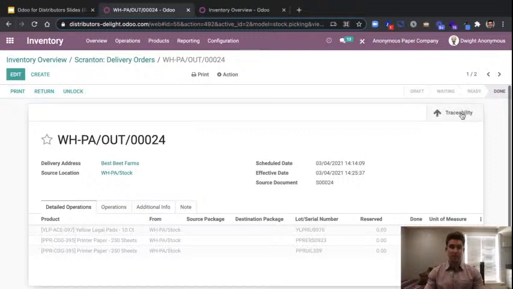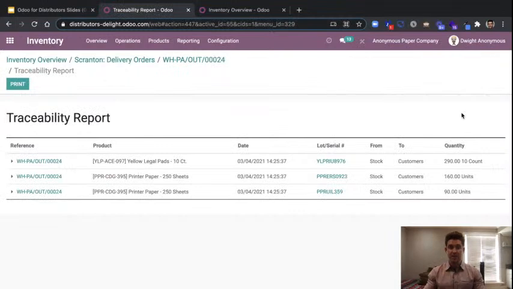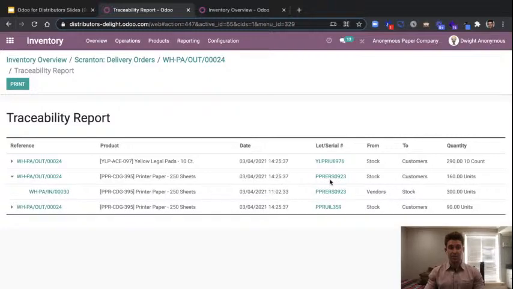And then once we've actually sent this out, we're going to have the traceability to then come in and see the history of where these lot and serial numbers landed and also where they came from. And we could drill in here and see this particular lot of product came from this particular shipment. And we can track that back to see where it came in, who brought it in, the vendor it's from. So if we have any sort of issues on the after sales side of things, we're going to have that traceability available for us.